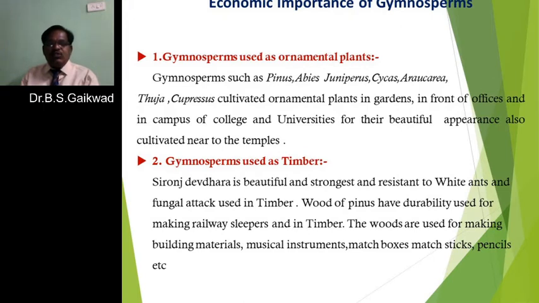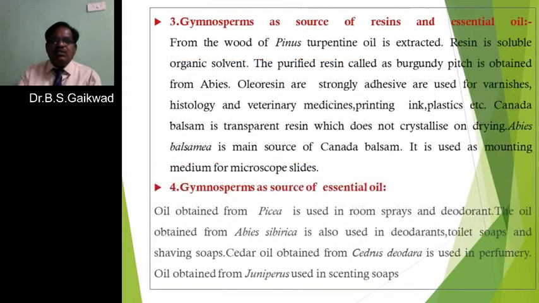Different types of musical instruments, such as the harmonium and other musical instruments, are prepared from the wood of these plants. Then matchboxes and matchsticks are prepared from many gymnosperms, especially Pinus, or Cedrus deodara. From these plants, they are used for these purposes.